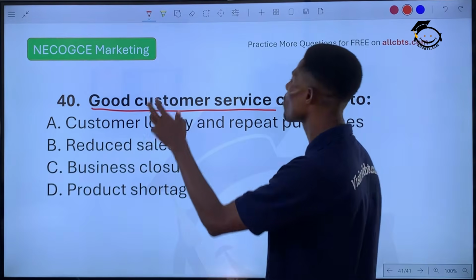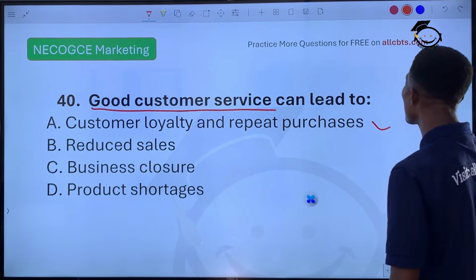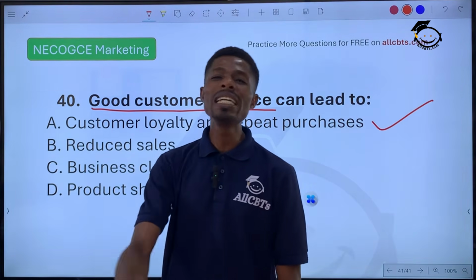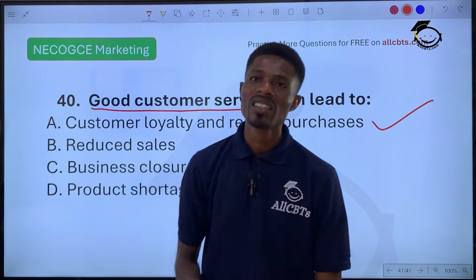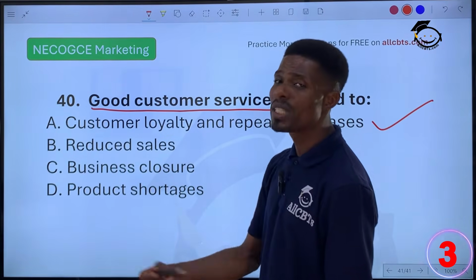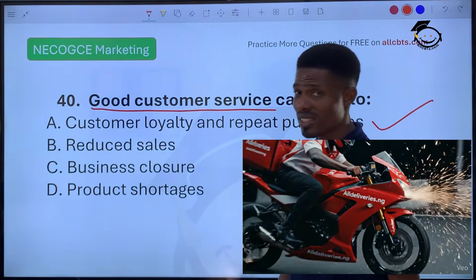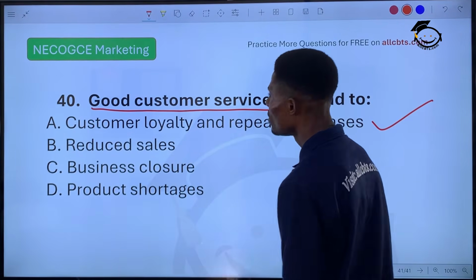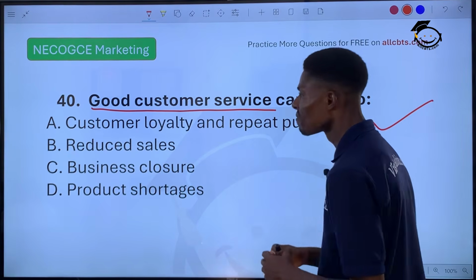And so therefore the correct answer is what? Customer loyalty and repeat purchase. This means that customers will continue to return to buy that product whenever they need it and also refer your business to others. And this helps your business to last for a very long time. It can even last as long as you want that business to last because you are meeting customers' needs. So the answer to question 40 is option A.